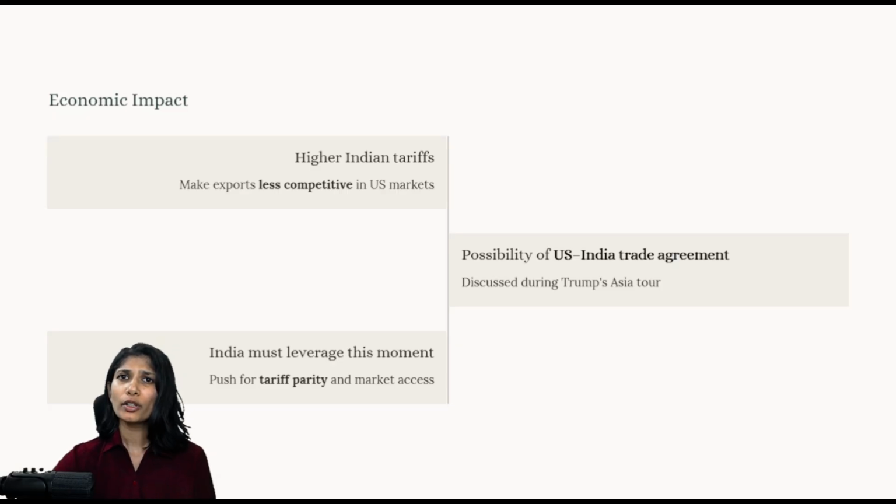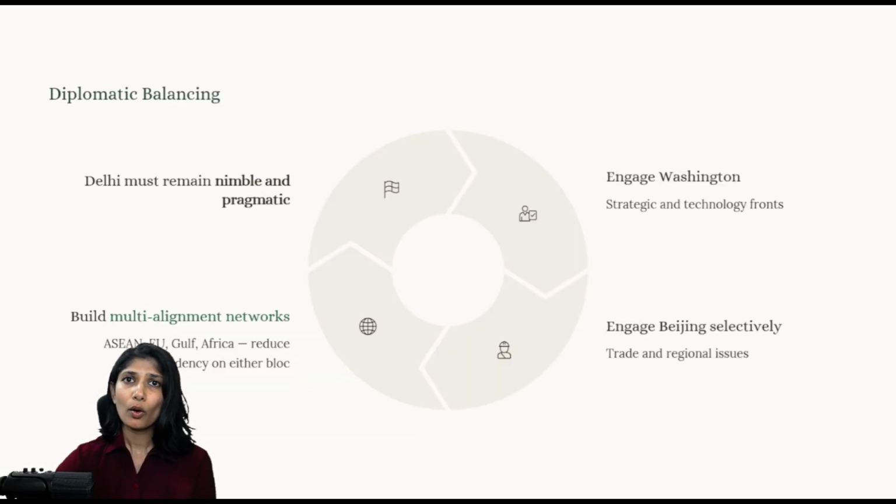Okay, so now, as of now, there are higher Indian tariffs, and we are relying on a possible Indo-US deal, which US President Donald Trump had said will be signed before he started his tour to ASEAN. India must also leverage its position for tariff parity, that is, how it is with respect to the China deal.